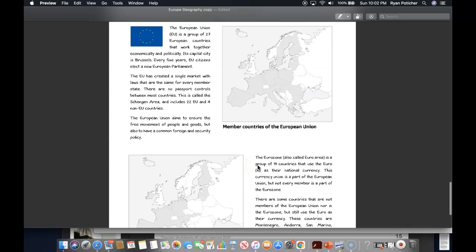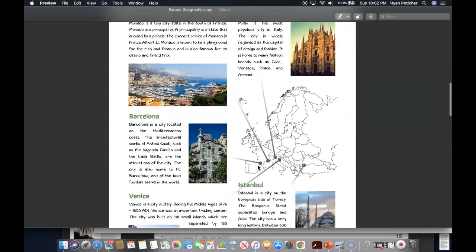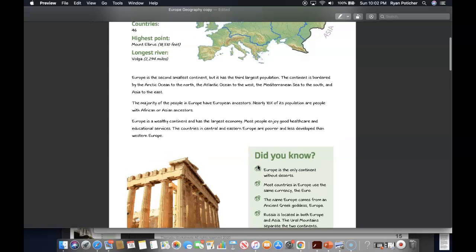So there you guys have it. Some key things that might help you to know about the geography, history, and culture of Europe before we jump in and delve deeper for the rest of the year.